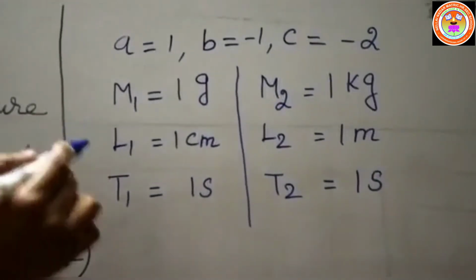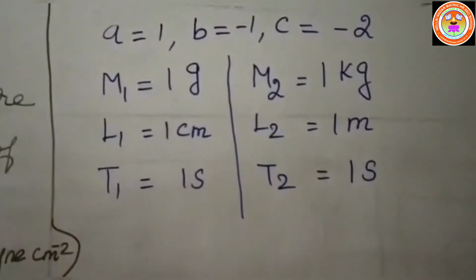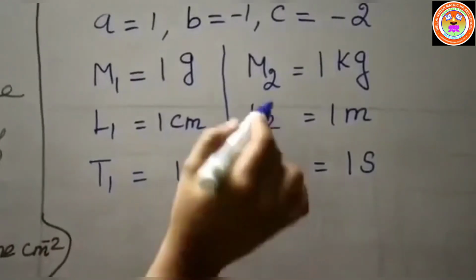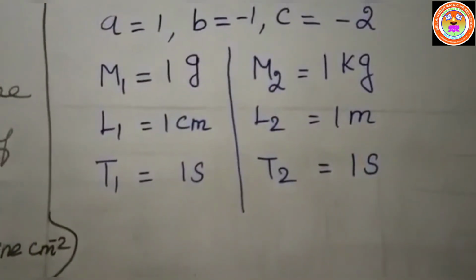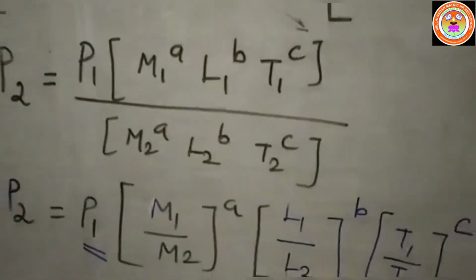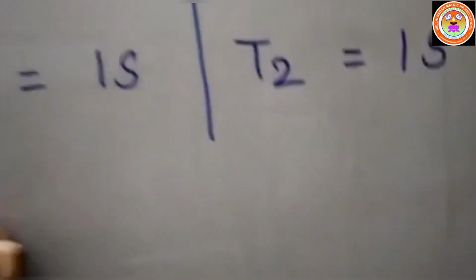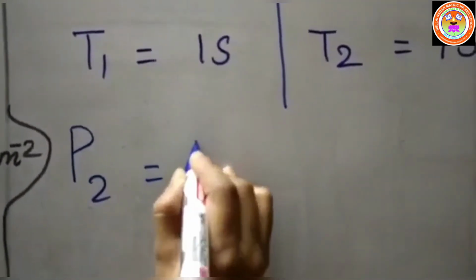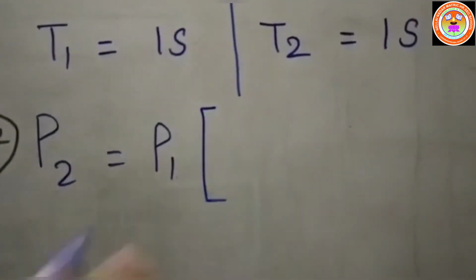So M1, L1, T1 are taken as CGS units. These units are converted into the SI unit. Okay. Now you have to substitute the known values in this equation. So in this equation, we obtain P2 is equal to P1 into M1.